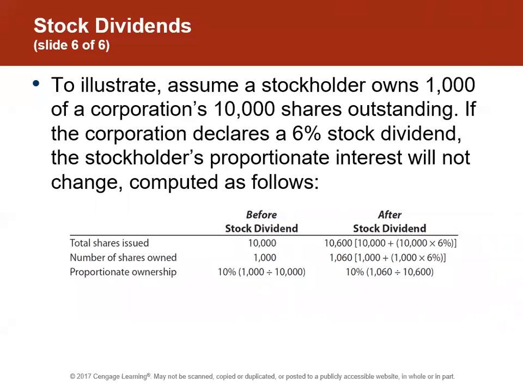We're not going to go into this, you can kind of look at it. It's just showing you how it doesn't change the ownership, but I'm not going to require you to understand all of that. Good old math, right? But that's declaring like a 6% stock dividend. So it's just showing you we are increasing the total number of shares and the total number issued, but the ownership stays the same there.